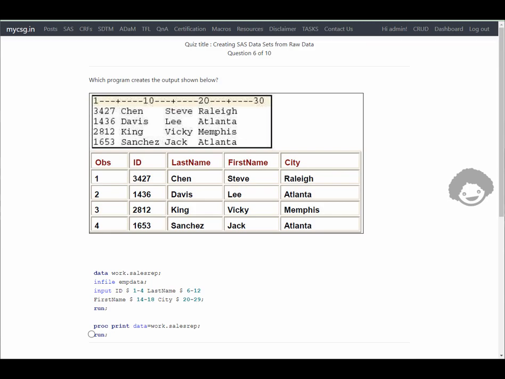So we are looking for a program that contains a proc print step which generates this, and a data step which reads the content from this file. Within the data step we need to have an infile statement, and we also need four variables to be read. Those four variables are ID, last name, first name, and city. So let us go through the options provided.